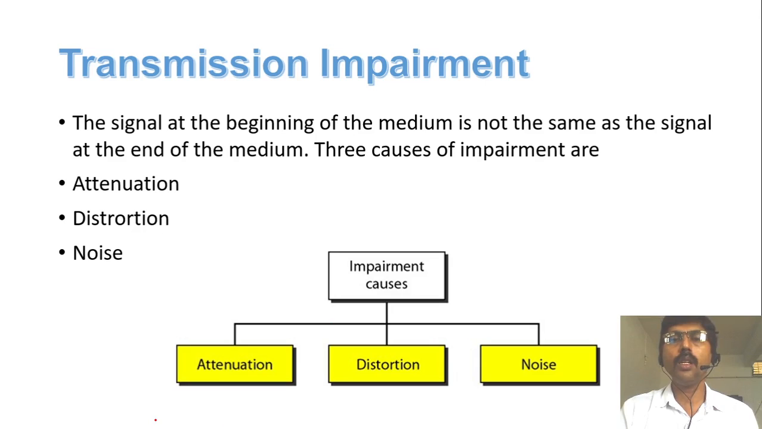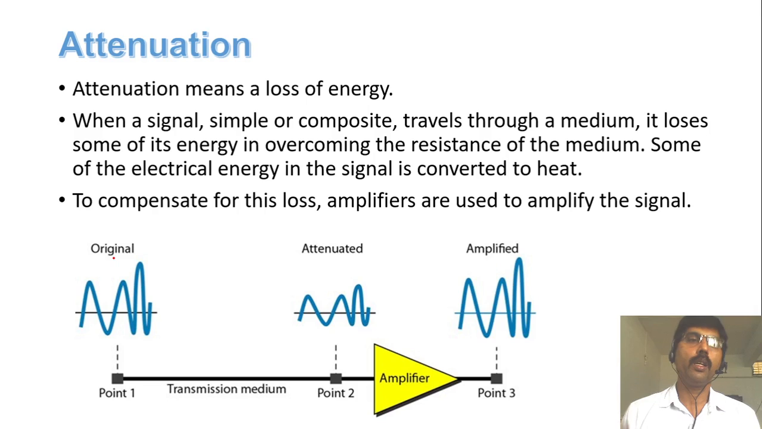There are three types of transmission impairments: attenuation, distortion, and noise. We will learn them one by one. The first one is called attenuation.